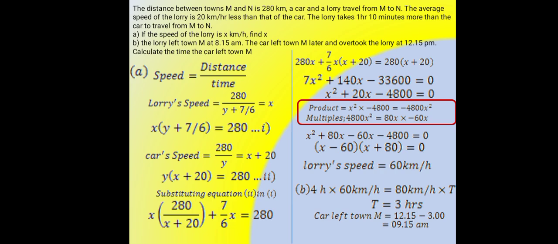B. The lorry left town M at 8:15 a.m. The car left town M later and overtook the lorry at 12:15 p.m. Calculate the time the car left town M.